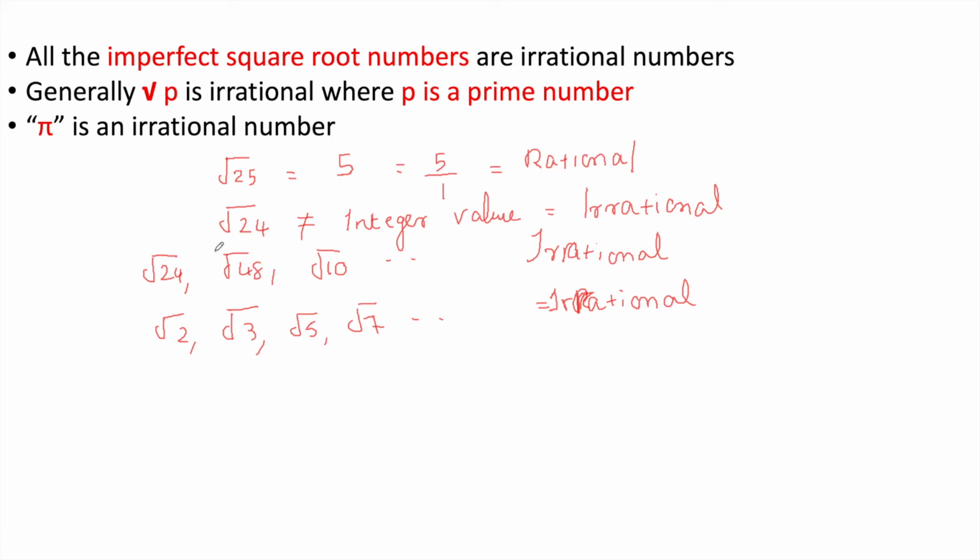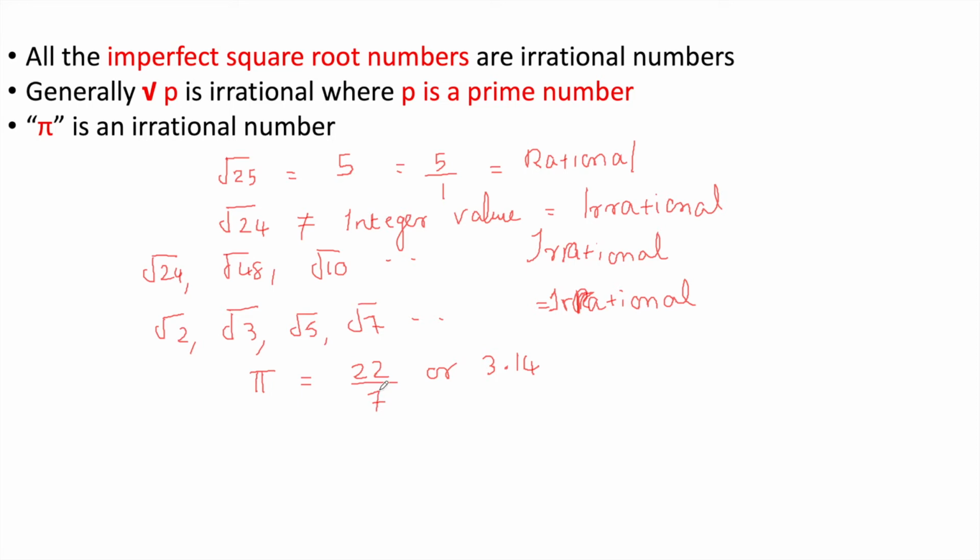Then the last point: pi is an irrational number. How will pi be an irrational number? Let us check that. Pi we normally express as 22 by 7 or 3.14. Here, 22 by 7 is a fractional form, right? p and q are integers, 22 and 7 are integers here. Then how will pi be an irrational number?